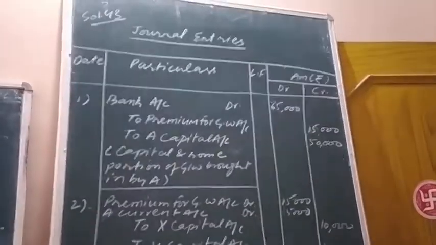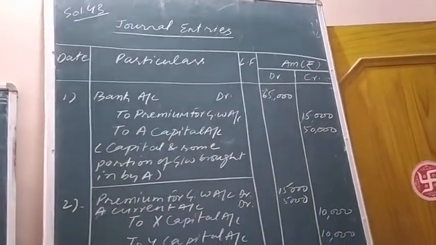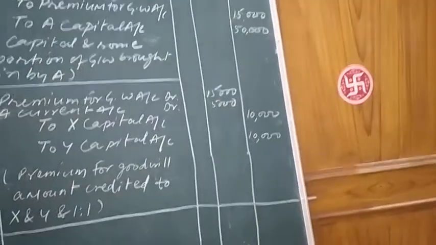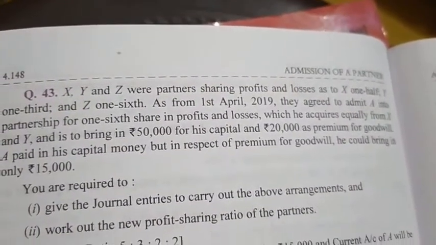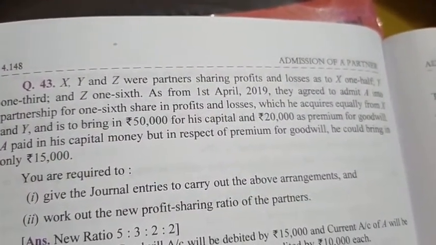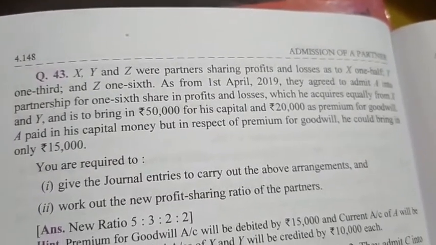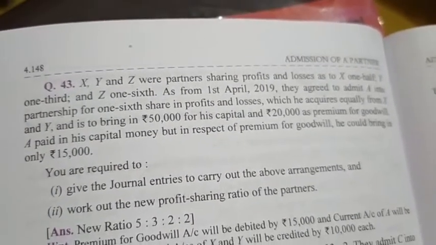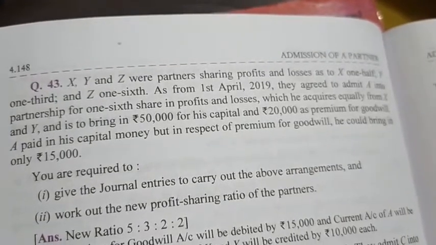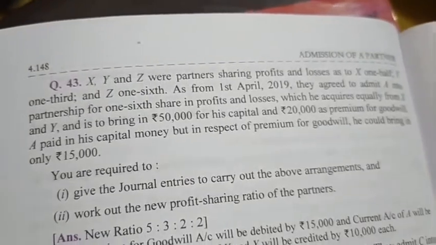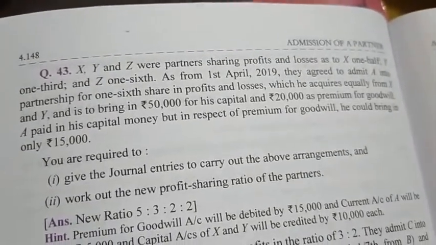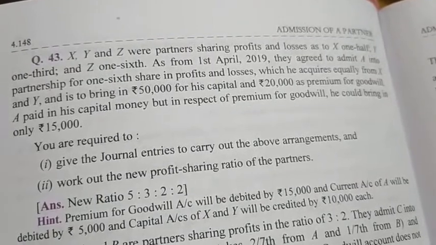Now here I am just explaining you question number 43. Just see question number 43. I am showing you from DK World. X, Y and Z were partners sharing profits and losses as 1/2, 1/3 and 1/6. If you just solve this ratio of 1/2, 1/3 and 1/6, you will get 3:2:1 as the old profit sharing ratio between X, Y and Z.